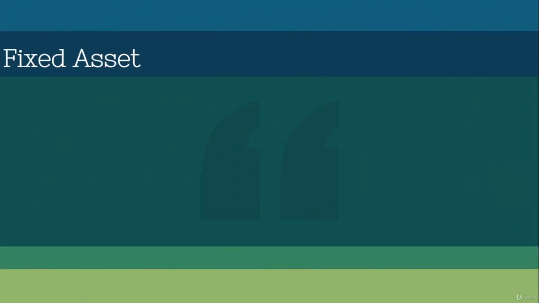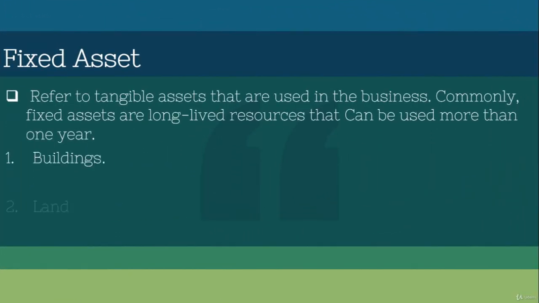And the next one, the fixed asset. Fixed asset means it's more than 1 year. It's long lived resources. Within 1 year we cannot get back the asset. It takes more than 1 year. For an example, we can say buildings, land, equipment, furniture. We can't easily sell a building. It takes a long time, as well as land and equipment. So those are the things called fixed assets.